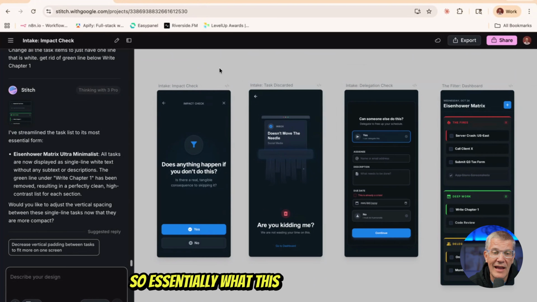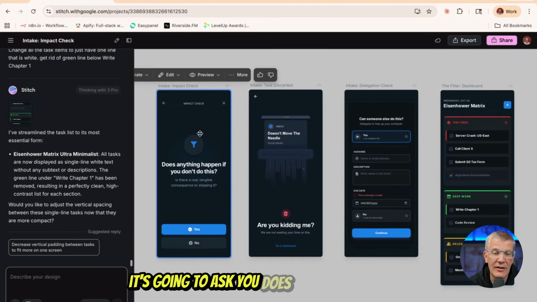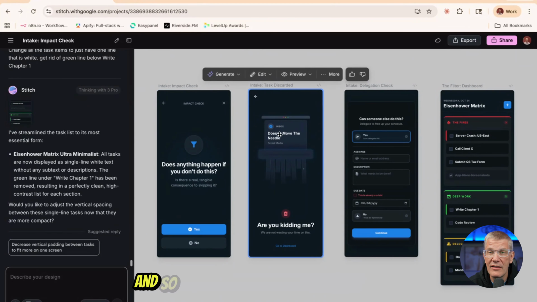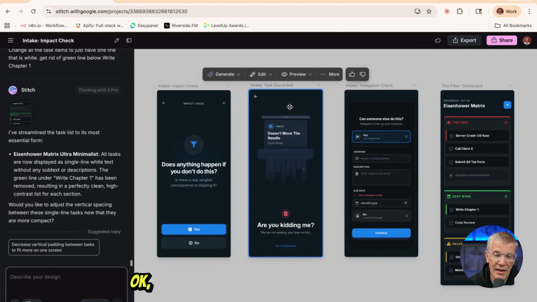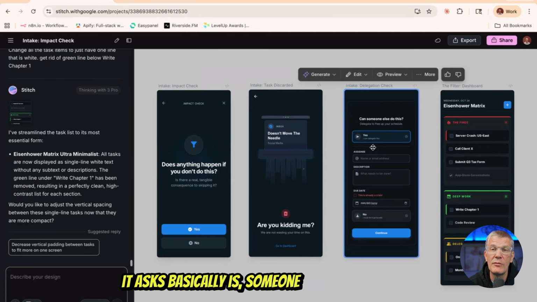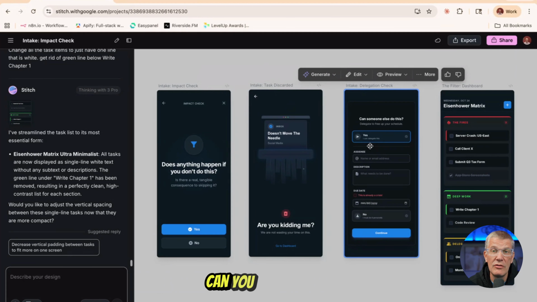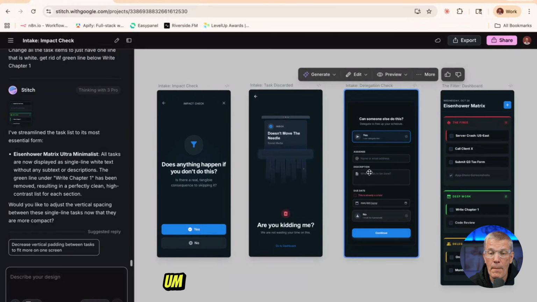Because I really didn't do anything besides give it these screenshots. So essentially, if you put in a new task, the app is going to ask you, does anything happen if you don't do this task, right? And if you don't have to do the task, it doesn't move the needle. Are you kidding me? Let's not waste our time on it, okay? So if we need to do it, the next thing it asks is, can someone else do this task? Can you delegate it?